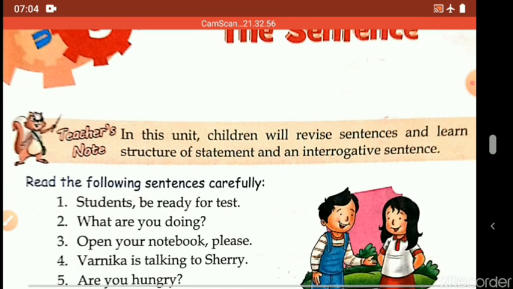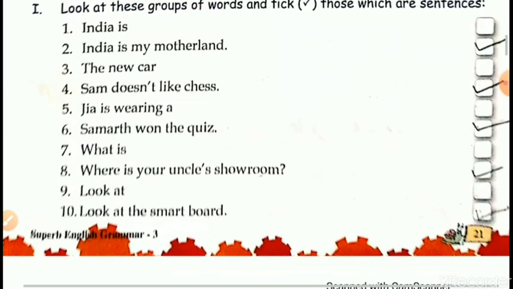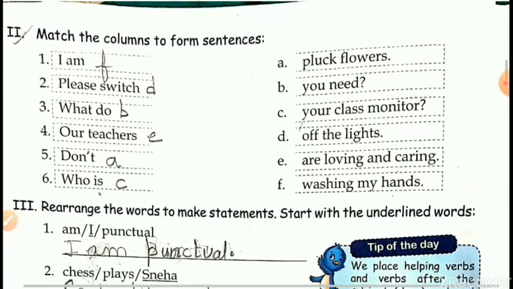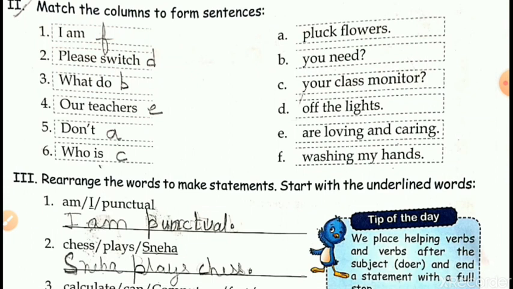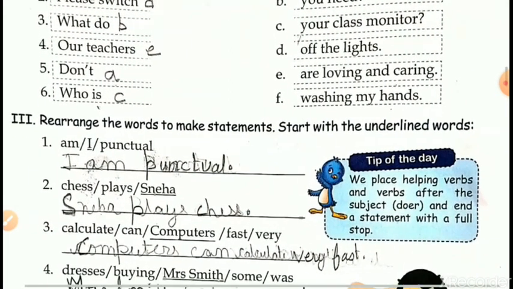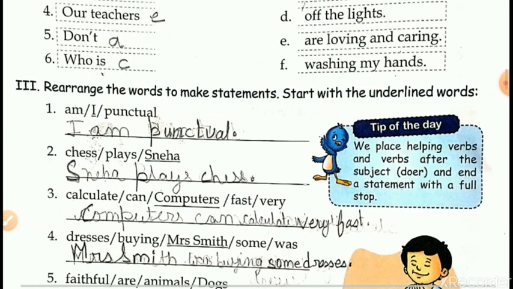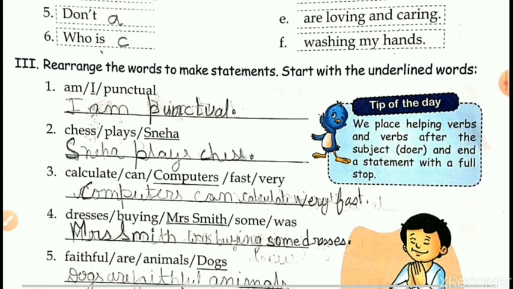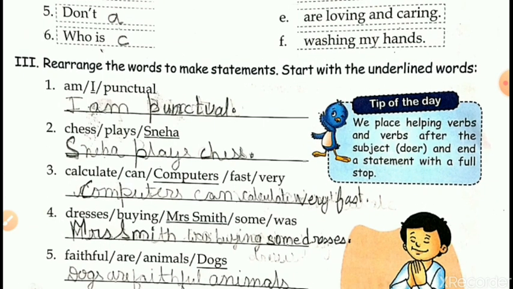Students, we have already done exercise 1 and 2. Now, today we will be doing exercise 3 given on page number 22. Exercise 3 is: rearrange the words to make statements. Start with the underlined words. Words have been given but not in proper order. Now we need to arrange the words in proper order.